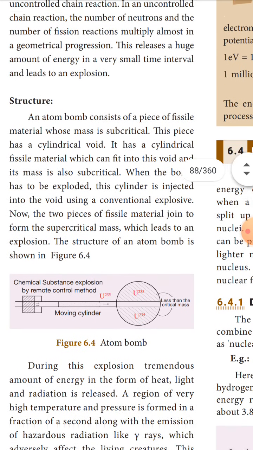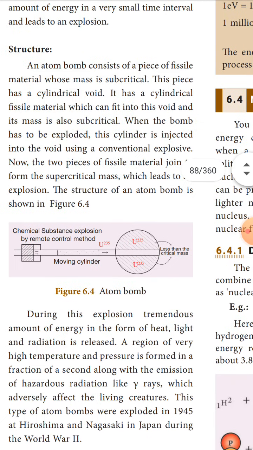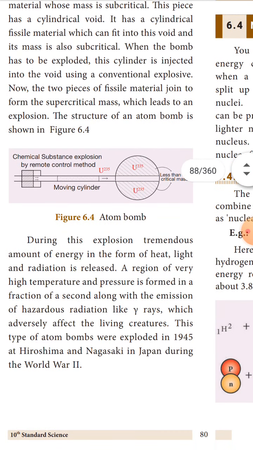So here, atom bomb structure. An atom bomb consists of a piece of fissile material whose mass is subcritical. This piece has a cylindrical void. It has a cylindrical fissile material which can fit into this void, and its mass is also subcritical. When the bomb has to be exploded, the cylinder is injected into the void using a conventional explosive. Now the two pieces of fissile material join to form the supercritical mass, which leads to an explosion.